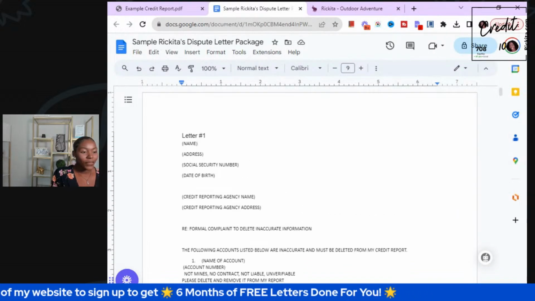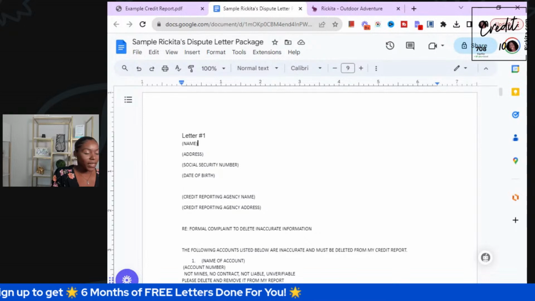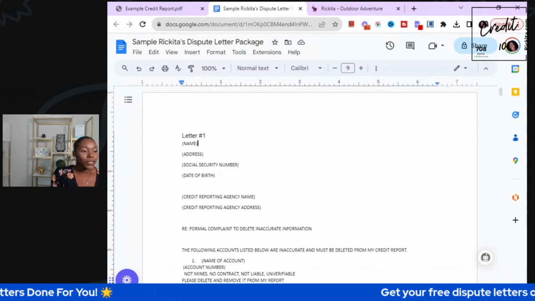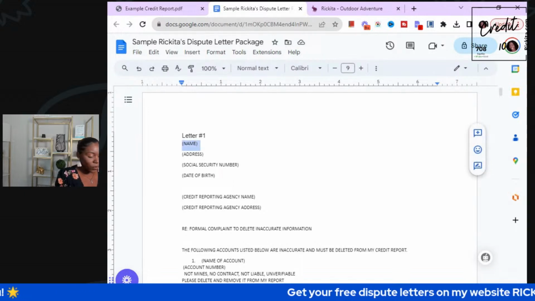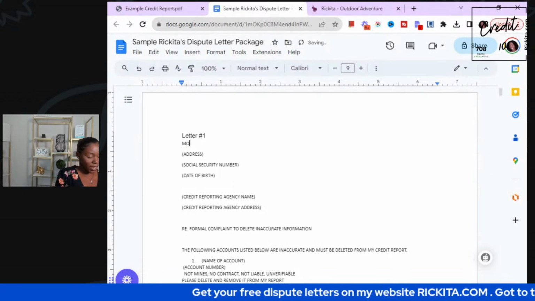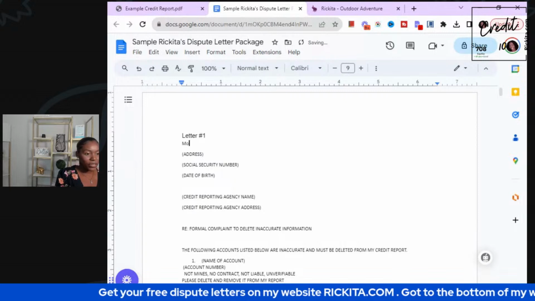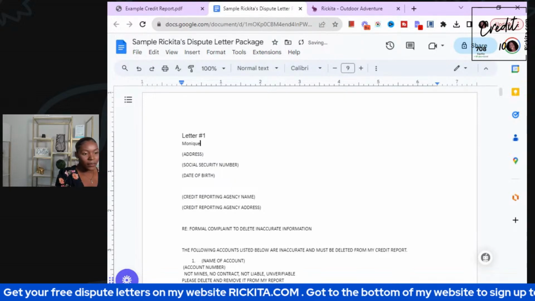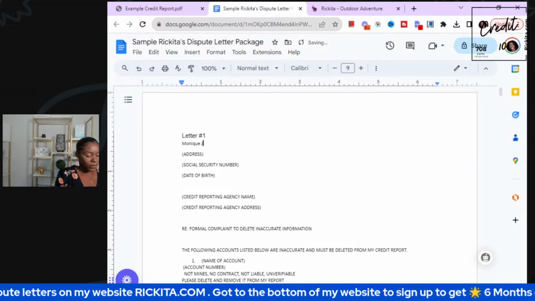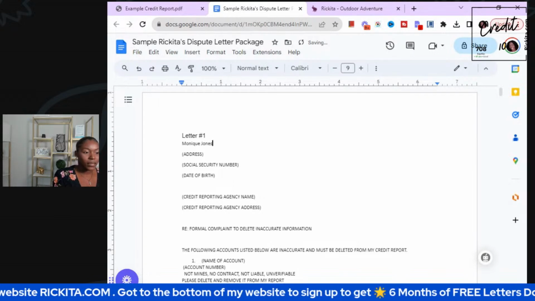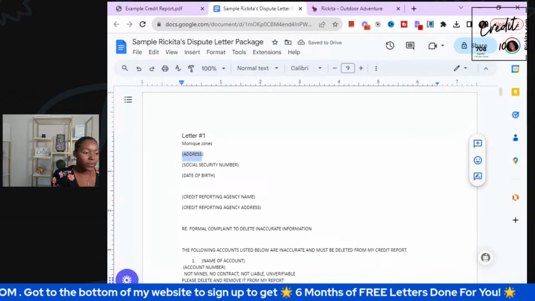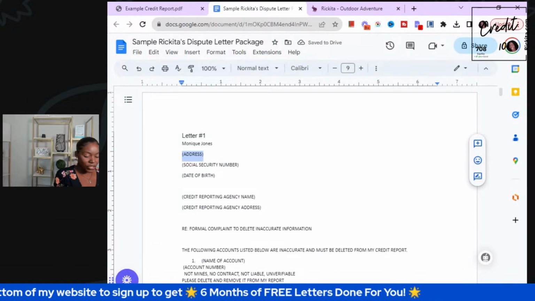But here is the first letter. So let's start filling this stuff in and let's play around with this letter, okay? So the first thing is we want to put a name in. So let's go ahead and put a name in. And this information is fake, just in case they want to mess with me about it. Not TikTok, but YouTube does not like that. They think this information is right.